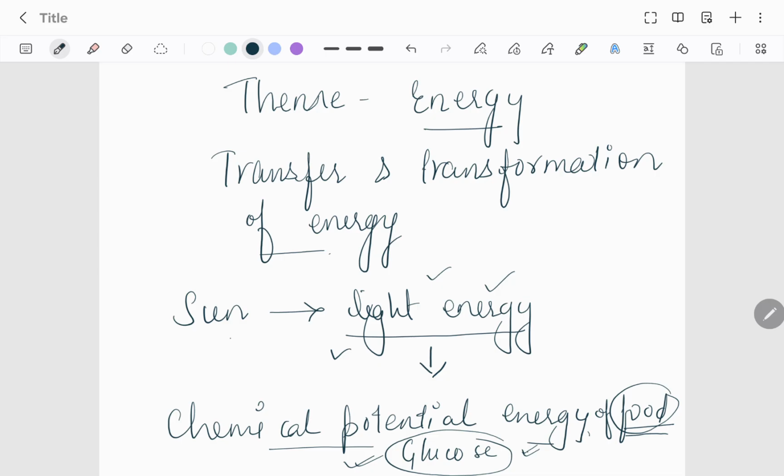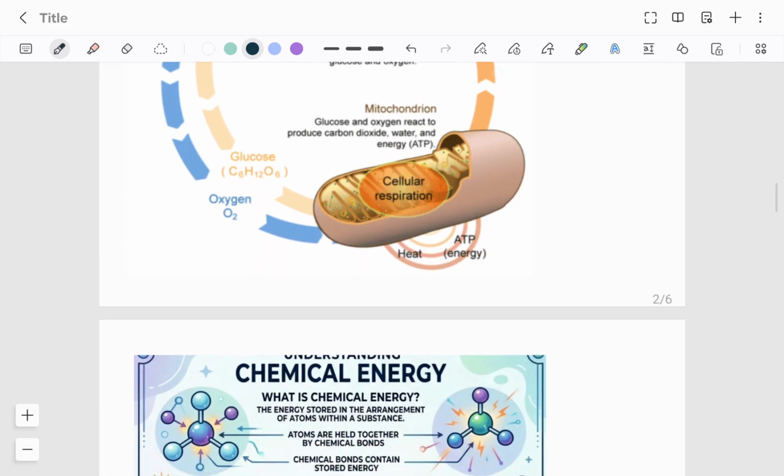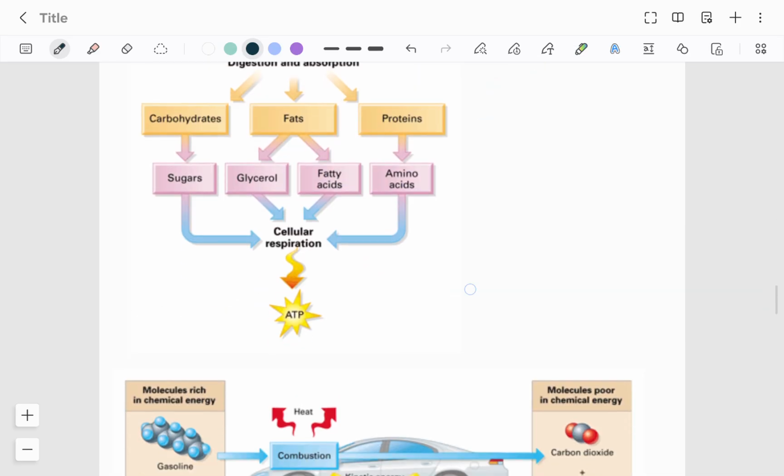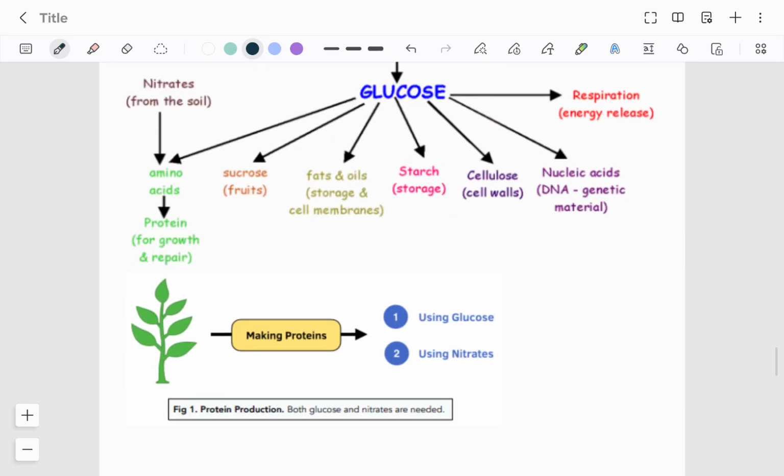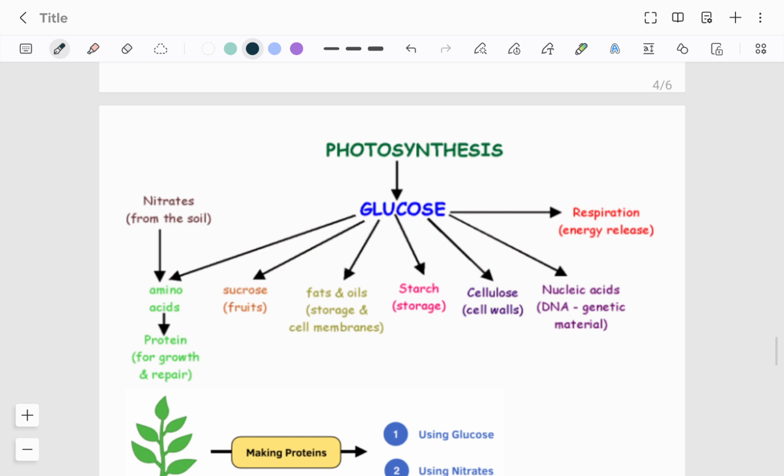Here, glucose, right? And then this chemical potential energy stored in the bonds of glucose will be used for different purposes. For example, if the plant needs to grow, for different purposes it will need energy. That glucose can be used for getting energy, right? Then when photosynthesis is done, the glucose is made, and that is transported to the entire plant in the form of sucrose.